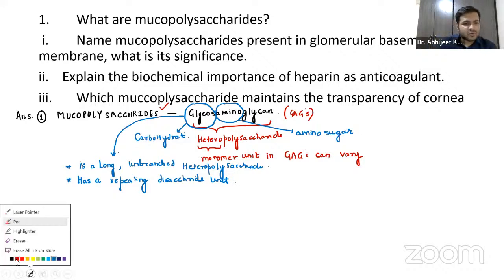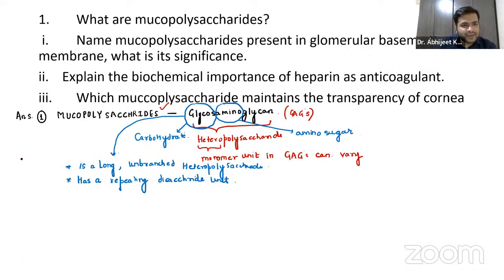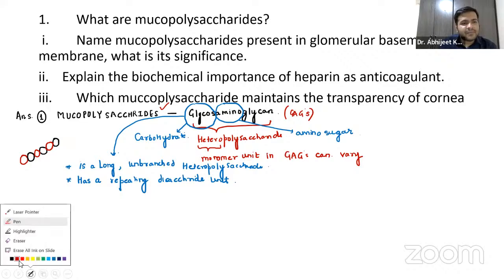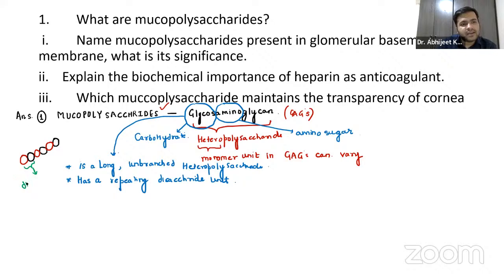If I just want to show it schematically, since it is unbranched, it will be like this. I'm just trying to draw it. A repeating disaccharide unit. If you can see over here, you can mention this is the disaccharide unit, and that is repeating.